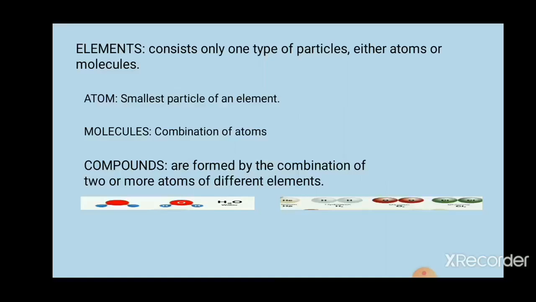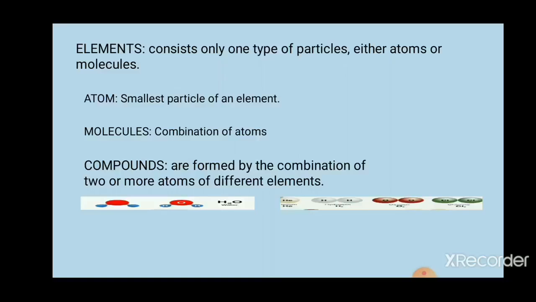It is formed by the combination of 2 oxygen atoms. One more example is given: the chlorine molecule, whose formula is Cl2. It is formed by the combination of 2 chlorine atoms. So these are examples of molecules. For atom, helium is given as an example.